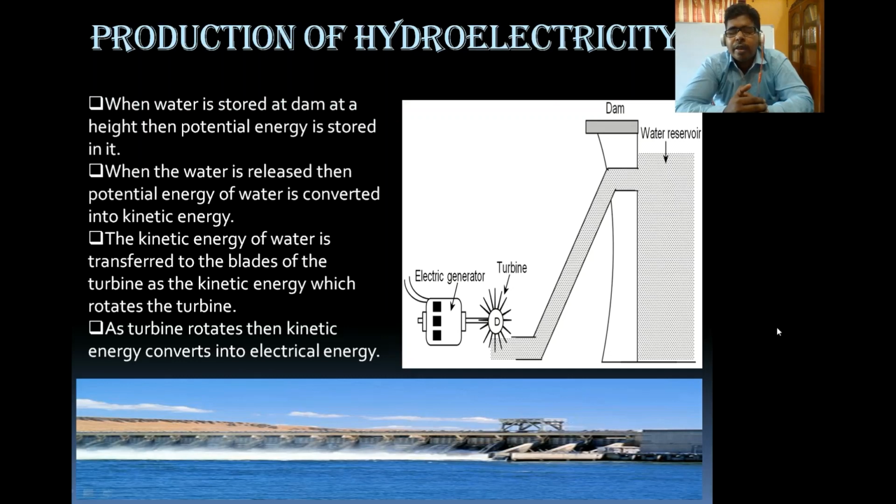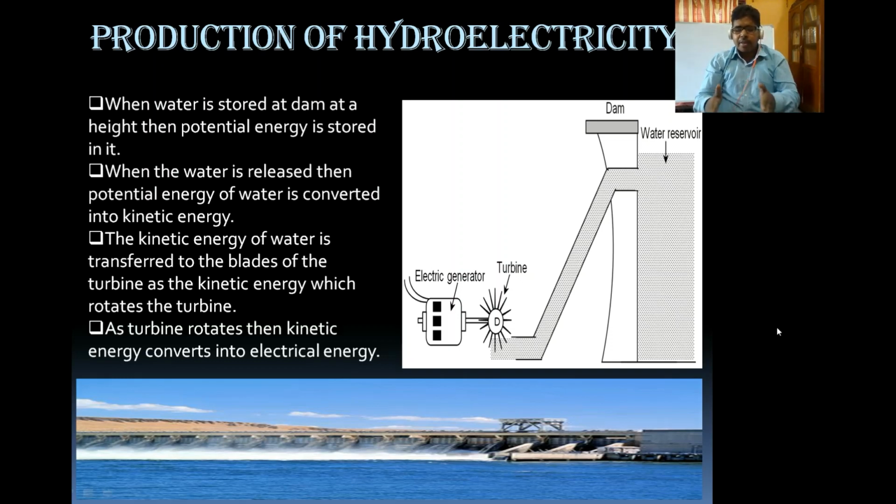Hydroelectricity, we all know it is a renewable form of energy, and in many areas, mainly in hilly areas like Uttarakhand, hydro energy plays a vital role in the production of electricity, because in those areas the flow of water is very high, and that's why the water is taken to a height by forming a dam.